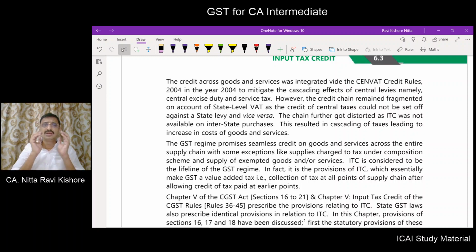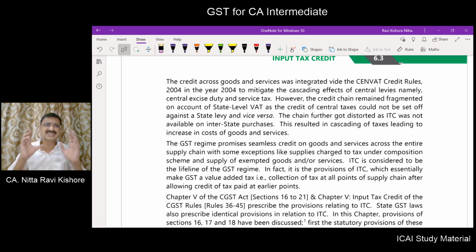However, coming to the GST regime, it promises seamless credits on goods and services across the entire supply chain. However, there are some exceptions. Suppose you procure inputs from a composition scheme dealer, or you procure exempted goods or exempted services, then there can't be any seamless credit in those instances.